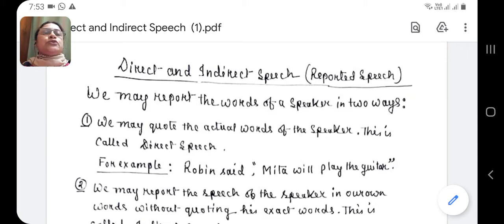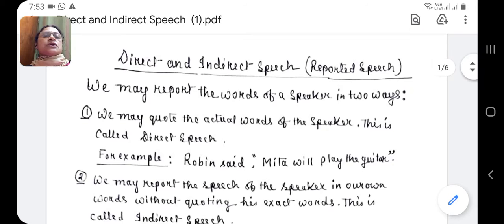Hello students, today in this video I am going to discuss direct and indirect speech. Indirect speech is also known as reported speech. We may report the words of a speaker in two ways. We may quote the actual words of a speaker. This is called direct speech.